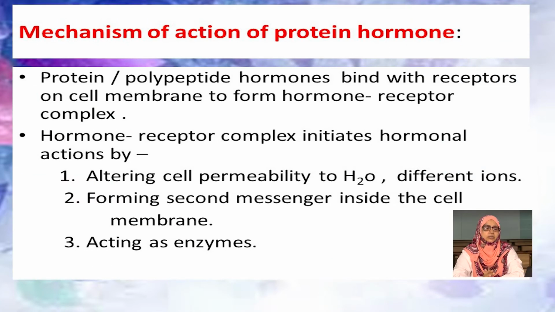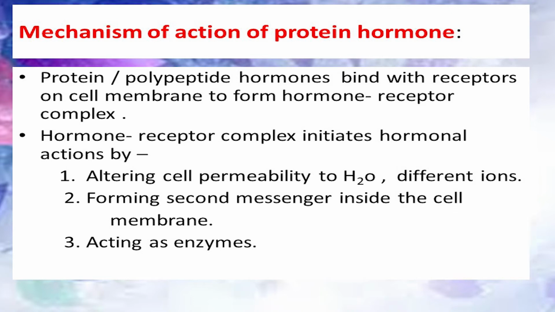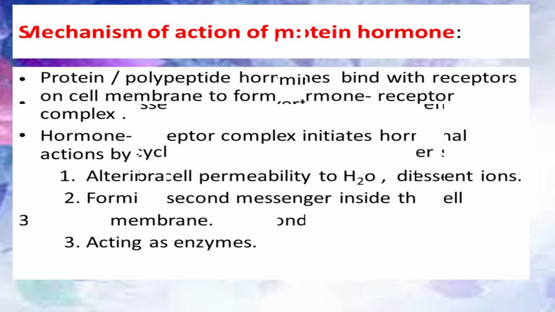Now the mechanism of action of protein hormone. The protein hormone receptor is usually present on the cell membrane. When a protein hormone binds to the receptors on the cell membrane, it forms a hormone receptor complex and then initiates hormonal action in three ways. First, altering cell membrane permeability to water; second, formation of a second messenger inside the cell; third, acting as enzymes.